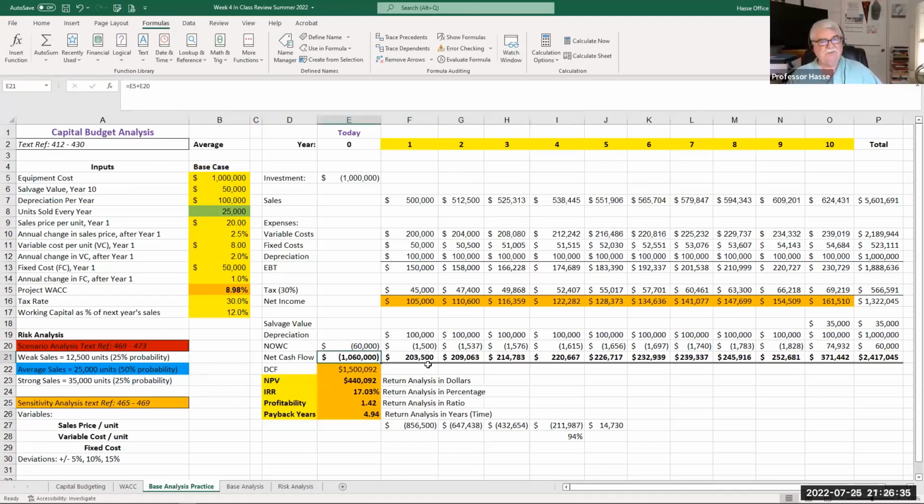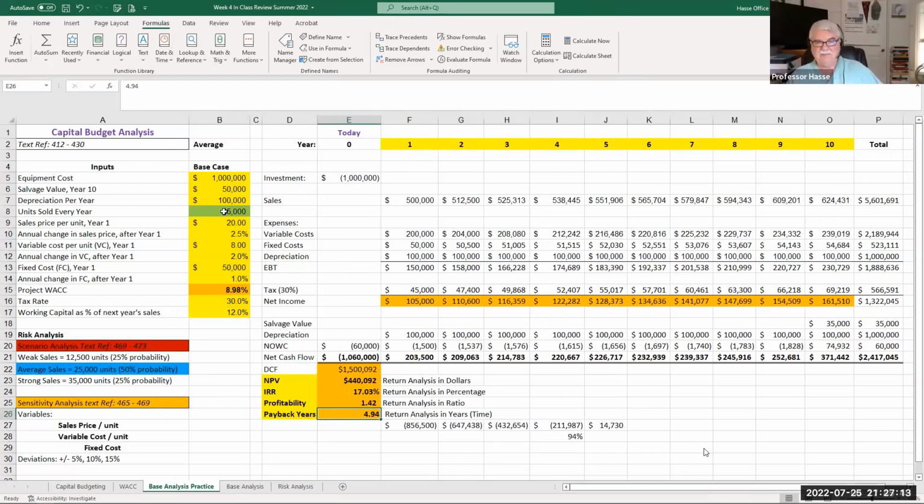So there's our risk analysis. Our capital base analysis. We've now determined that an investment of $1 million with these variables is going to generate a dollar return of $440,092 and a percentage return of a little bit over 17%, a ratio return of 1.42 to 1, and pay back the money in a little bit less than half the time, 4.94 years. That's our base case analysis.